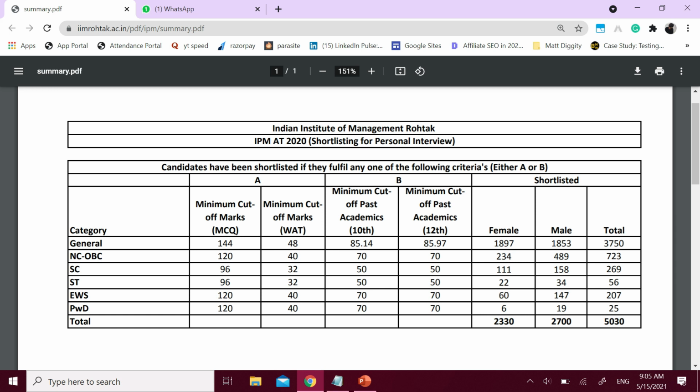Now enough about the cutoffs and the 2020 admission process. But now that you're applying for it this year, what should be your target in the next 30 days, because the exam is scheduled for 19th of June? What topics should you focus more on and what is important from your examination standpoint? So let's talk about it.